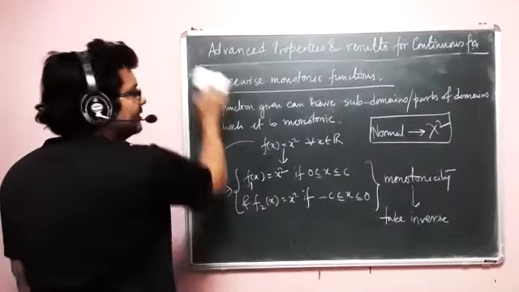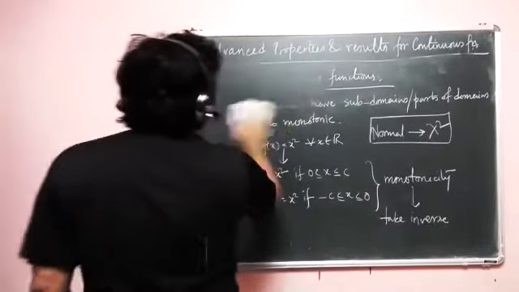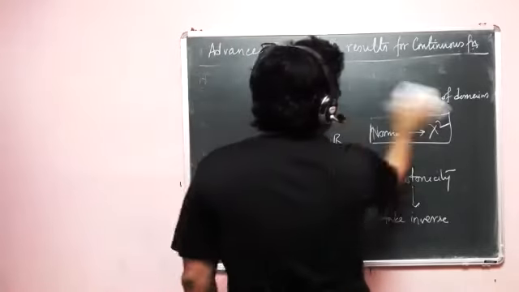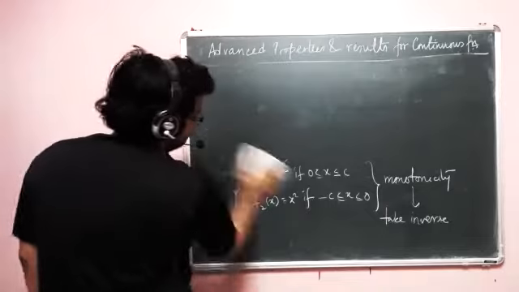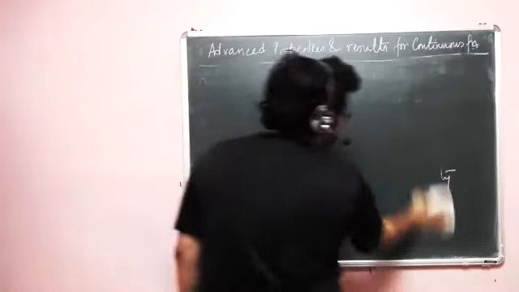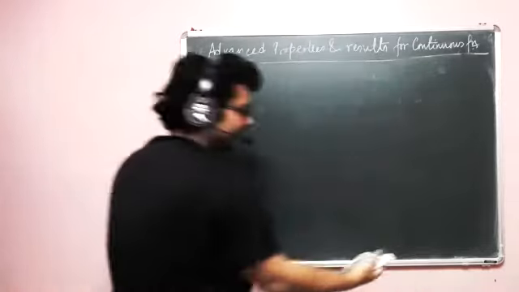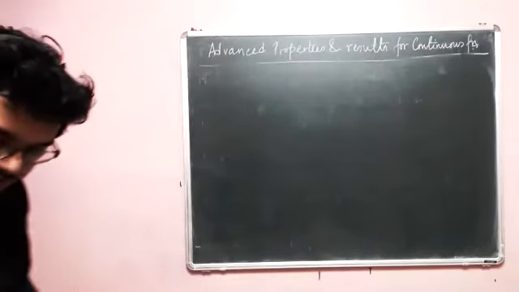So now we'll move on to the connection of continuity and maxima and minima. Okay. So what do we say?